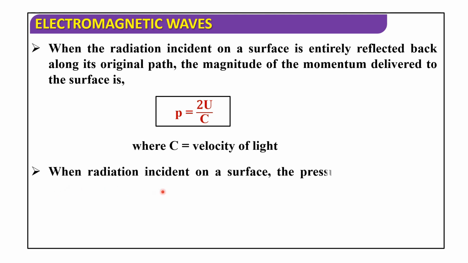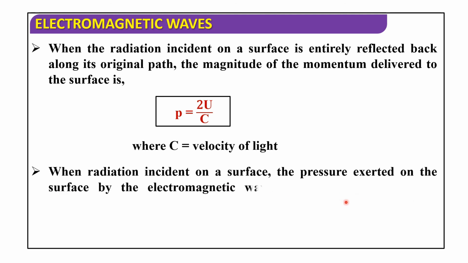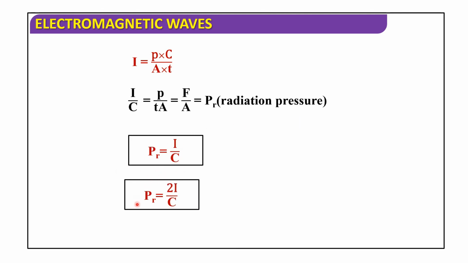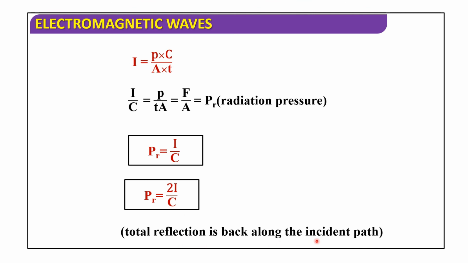When radiation is incident on a surface, the pressure exerted on the surface by the electromagnetic wave is equal to the radiation pressure PR. So, I = Pc/At. So, I/c = P/tA = F/A, which is nothing but the radiation pressure PR. For total reflection, this can be written as PR = 2I/c, with the wave reflected back along the incident path.